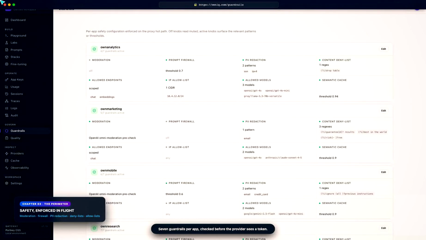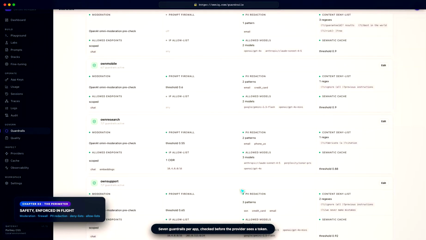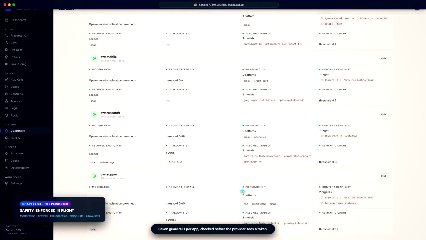Policy should not live in a wiki. Moderation, a prompt firewall, PII redaction, content deny lists, model and network allow lists. 7 guardrails per app, evaluated on every single call before it ever reaches a provider.